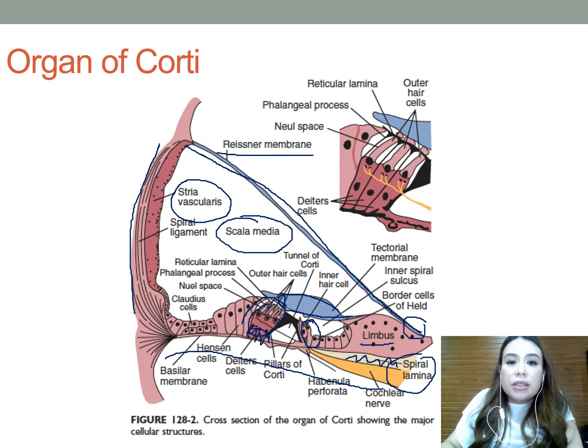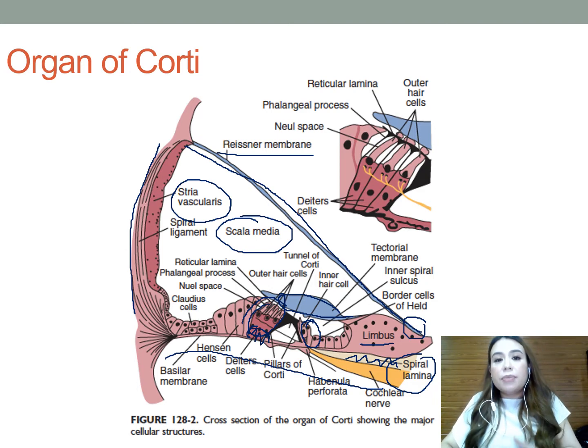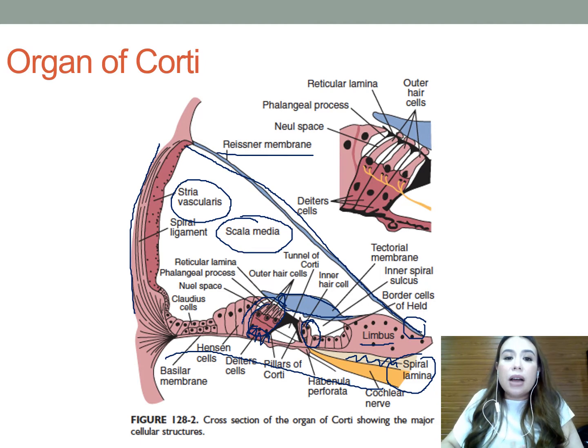The phalangeal processes of the Deiters cells and superior surface of the hair cells form your reticular lamina, which is a tightly interwoven matrix that supports the apices of the hair cells. The reticular lamina forms a barrier from your endolymph, the fluid in the scala media, which, owing to its ionic composition, is toxic to the hair cells. Lateral to the outer hair cells are your Hensen cells and Claudius cells.